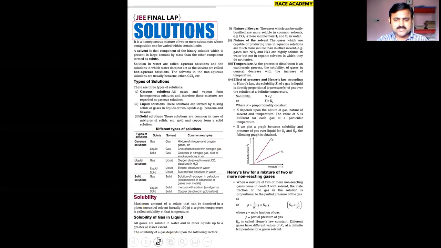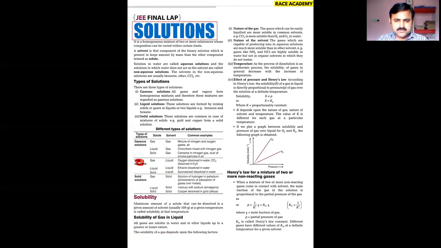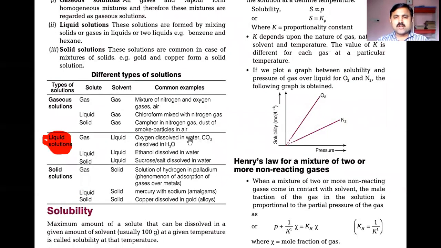What is the situation here is, in these liquid solutions, oxygen dissolved in water is an example, where oxygen is a gas and water is a liquid. Carbon dioxide dissolved in water: CO2 is a gas, water is liquid, where water is liquid and the solution physical state is coming liquid. So the solvent in this one is